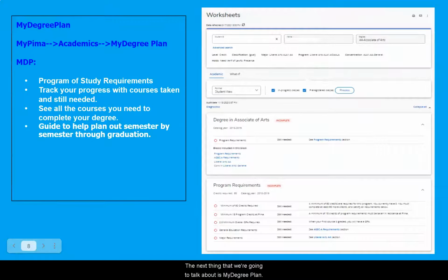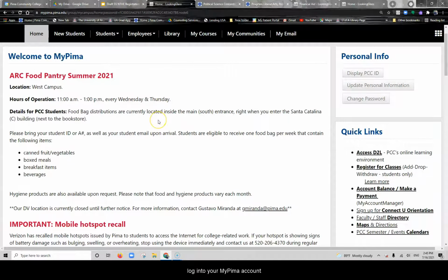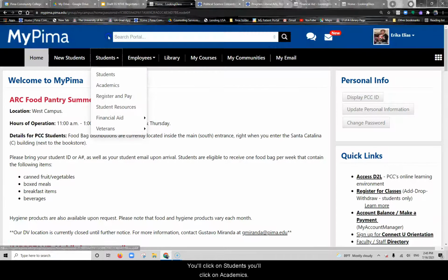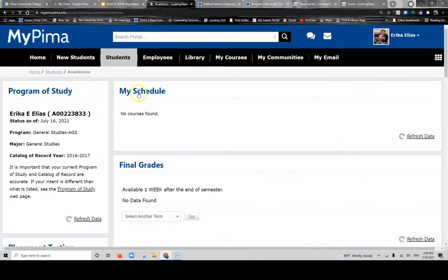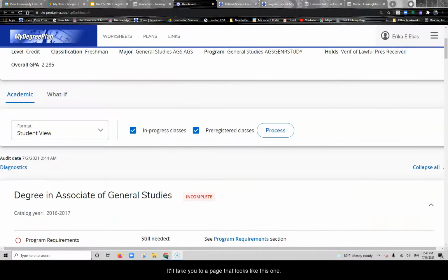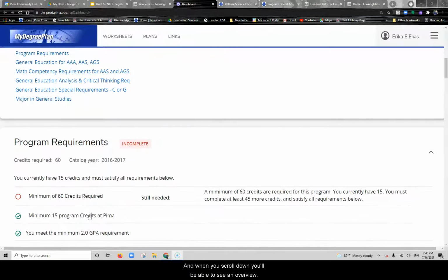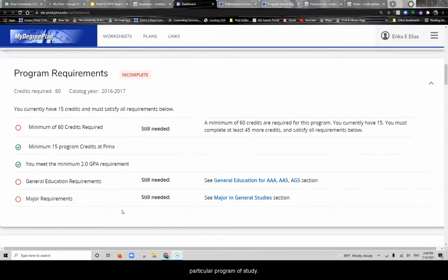The next thing that we're going to talk about is My Degree Plan. In order to access your My Degree Plan, you'll log in to your My Pima account, you'll click on Students, you'll click on Academics, you'll scroll down, and you'll click on My Degree Plan. It'll take you to a page that looks like this one, and when you scroll down, you'll be able to see an overview of what the course requirements are for your particular program of study.